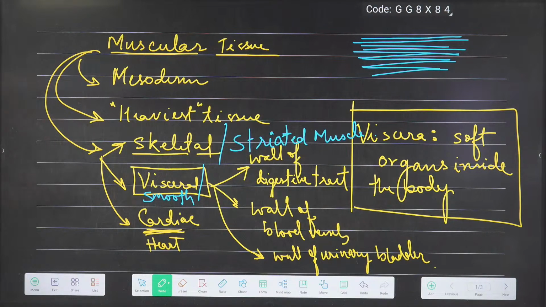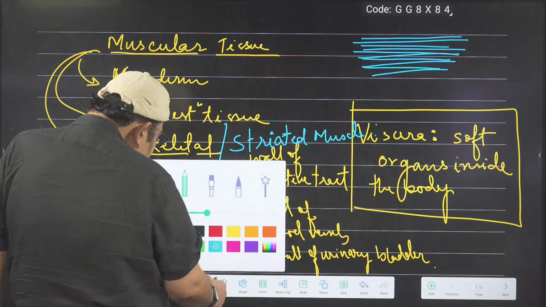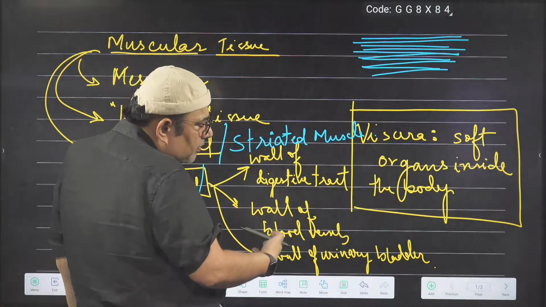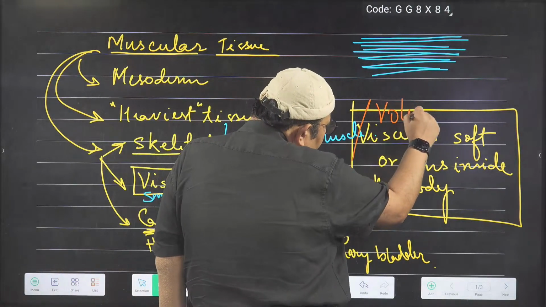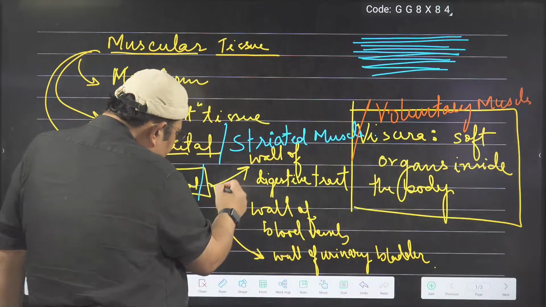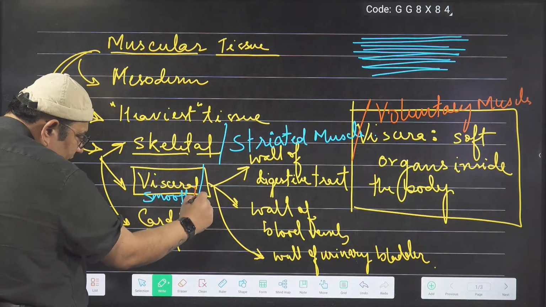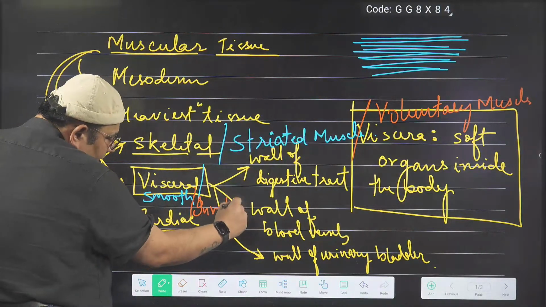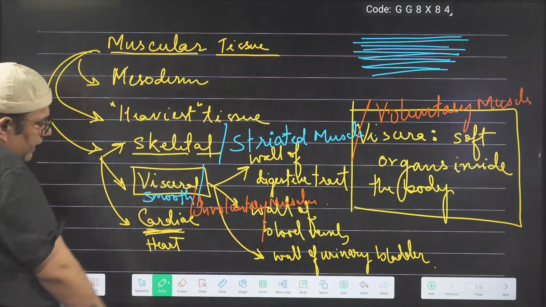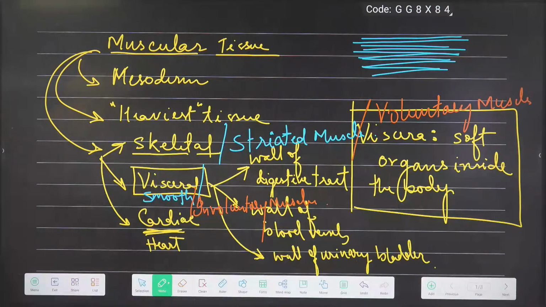Now skeletal muscle, because we can control the working of the skeletal muscle, these muscles can also be known as voluntary muscles. The word voluntary means which can be controlled by our wish, okay? We can also call them voluntary muscles. And the visceral muscles are also known as involuntary muscles, okay? Involuntary muscles. So now we have three names: skeletal, striated, voluntary. All three mean the same.